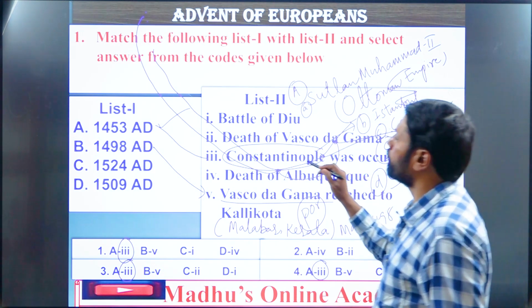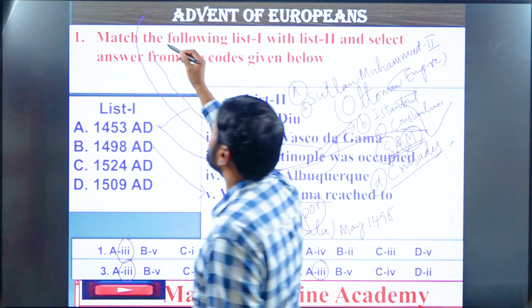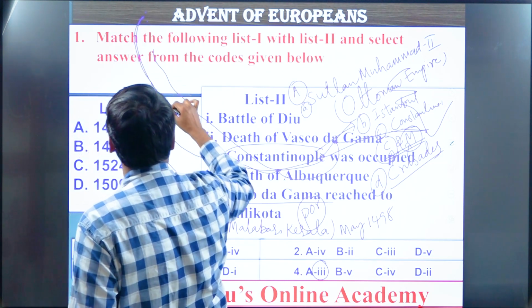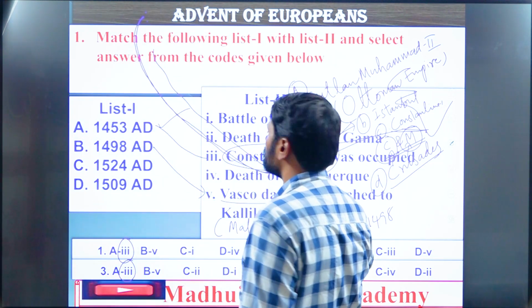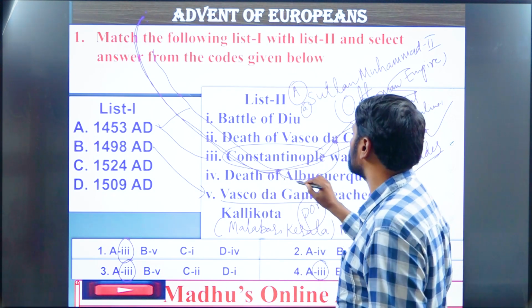Remember, Vasco da Gama was a Portuguese sailor who started his voyage from Lisbon, Portugal, and followed the west coast of the African continent and reached the southern edge point of the African continent, and from here he reached Mozambique.